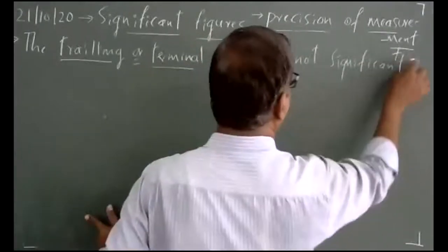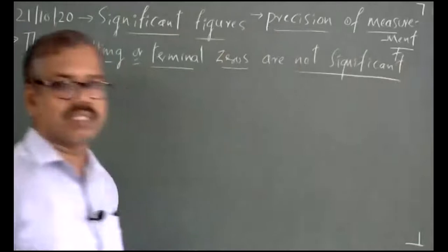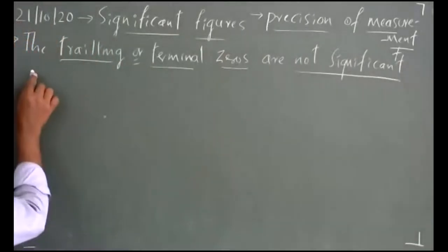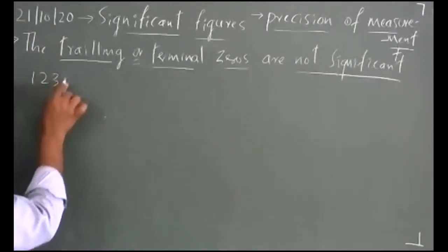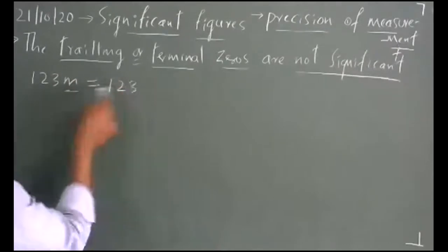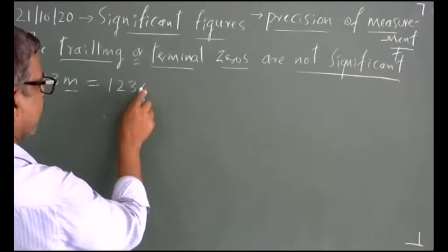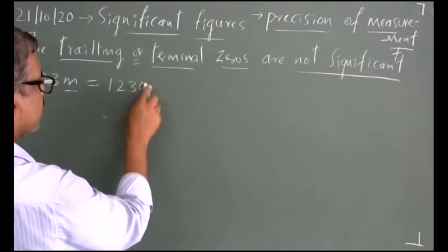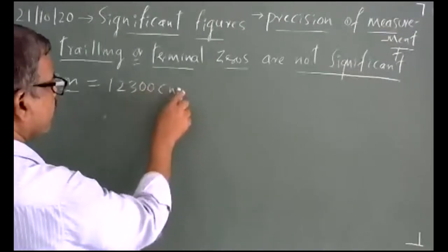What are trailing zeros? Let me take an example: 1, 2, 3 meter. Each meter is equal to 100 centimeter, so I need to write it as 12300 centimeter.